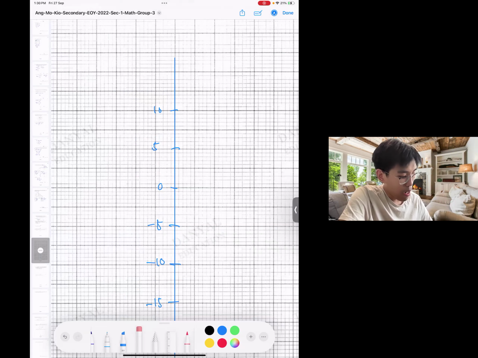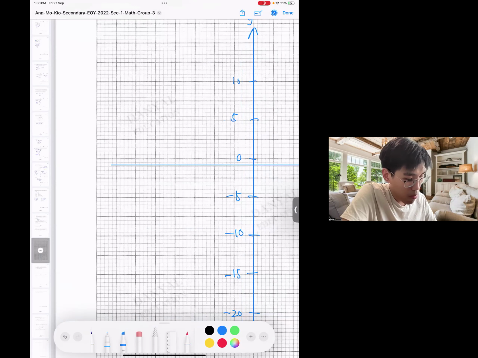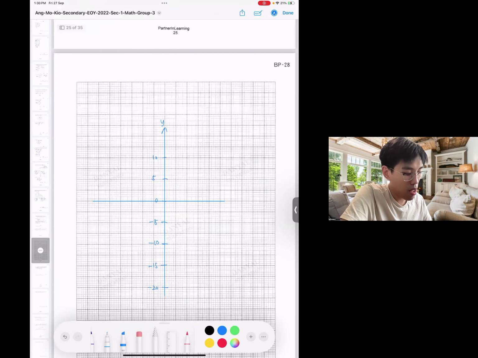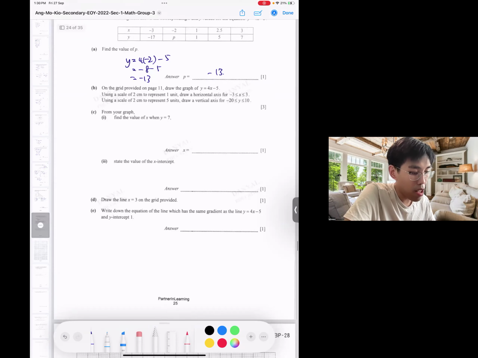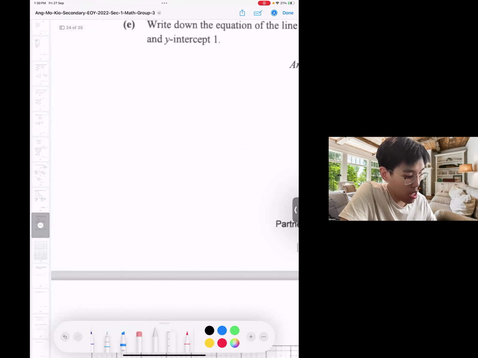Then of course I need to mark out my axis as well. So this is my Y. And then I also need to do my x-axis as well. It looks like here. Yeah, like that. Okay, this will be -3 to 3, 2 cm to represent 1 unit.